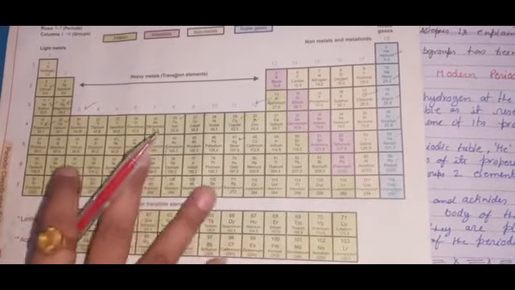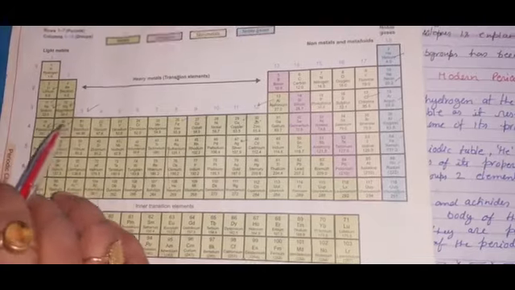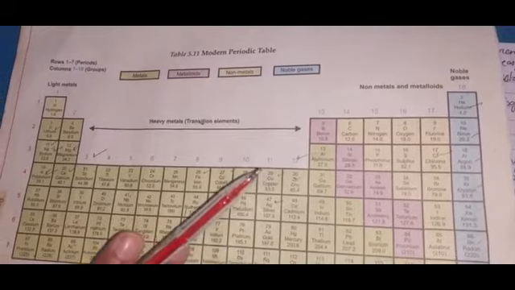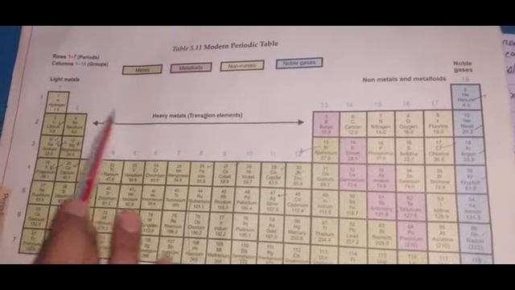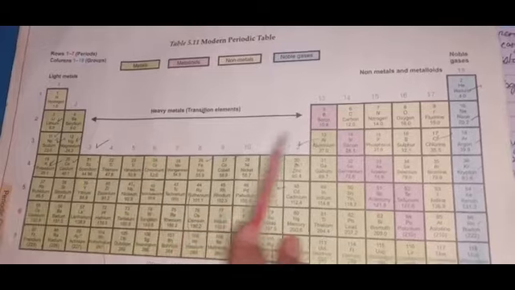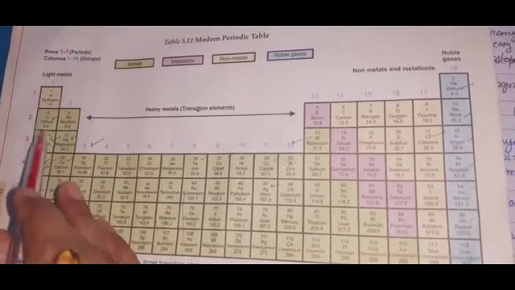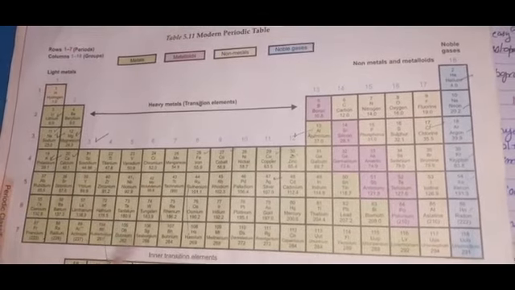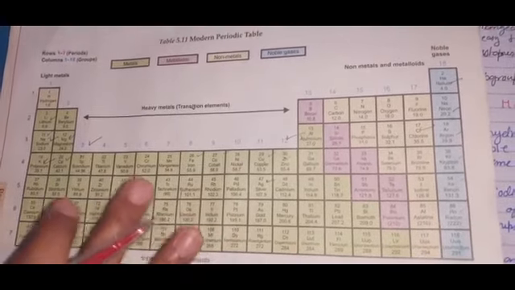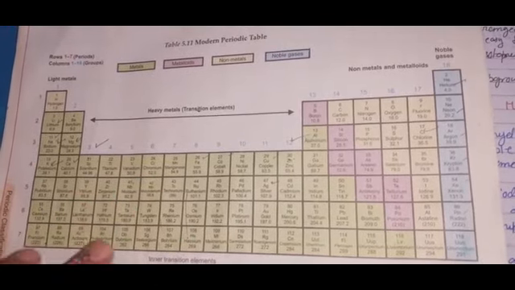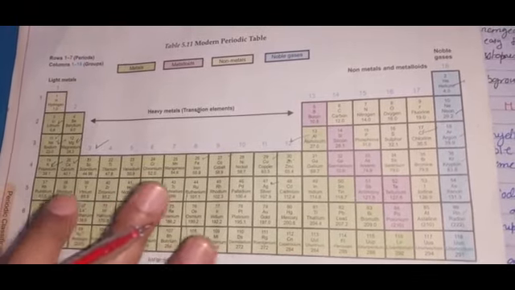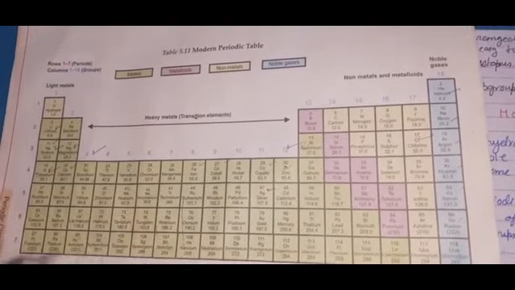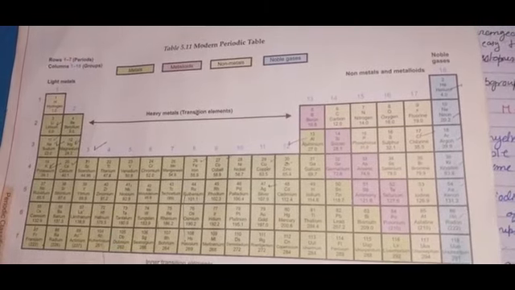First thing we have learned about the modern periodic table is that it is based on the atomic number of elements. It is arranged according to the increasing atomic number of the elements, right? You all know that these are the groups, okay, and these are the periods, and the rest of the details I have given you in my previous video. Now I am going to tell you all the merits of this periodic table, but there are also demerits, that is, drawbacks of this modern periodic table. So I am going to discuss that.